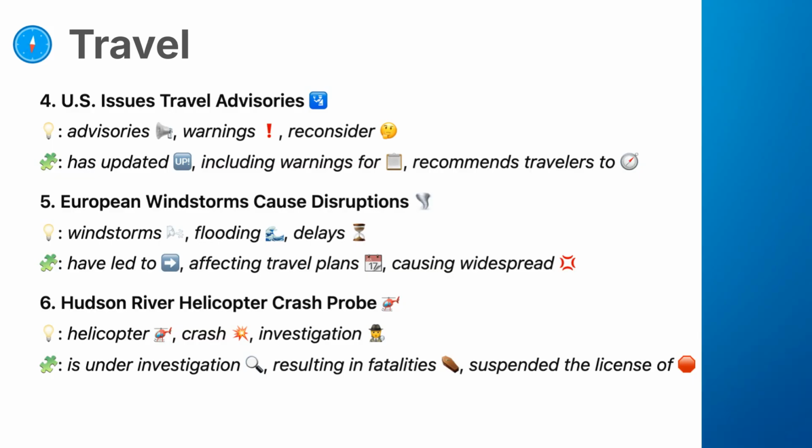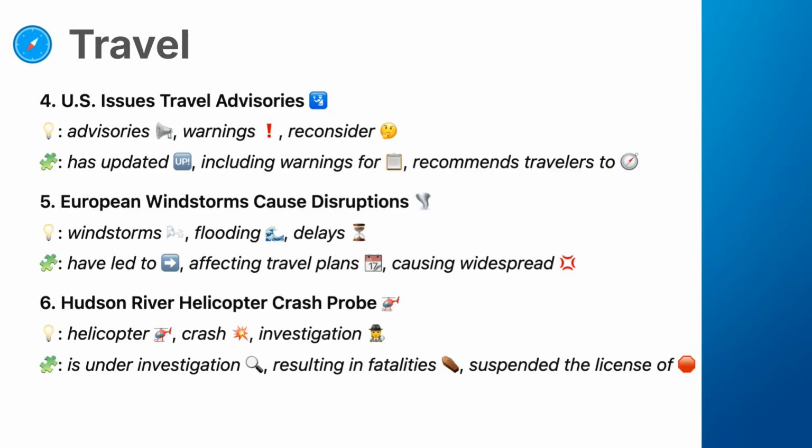4. Vocabulary. Advisories, official notices providing information or guidance, often related to safety or travel. Warnings, alerts issued to inform people of potential dangers. Reconsider, to think again about a decision, often suggesting a change in plans. Phrases: has updated, indicates the information has been revised or refreshed. Including warnings for, lists countries or regions for which alerts are issued. Recommends travelers to, offers suggestions for what people should do.